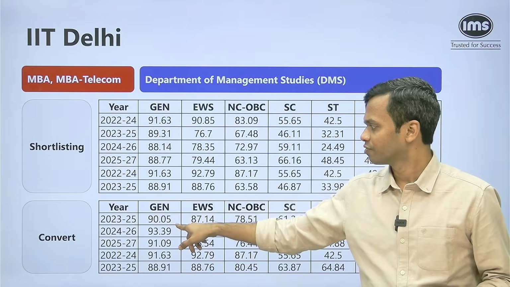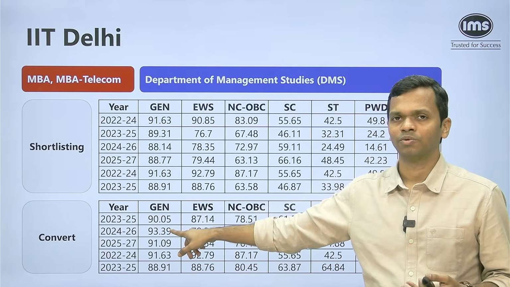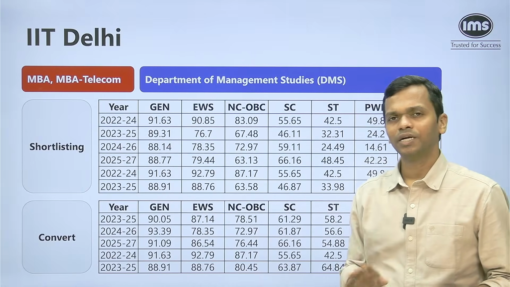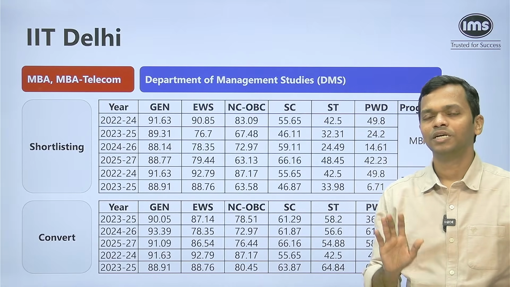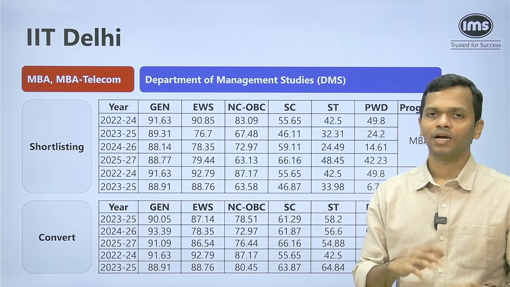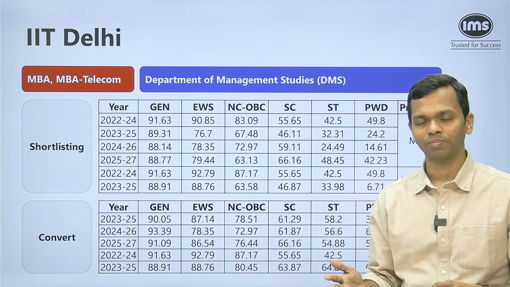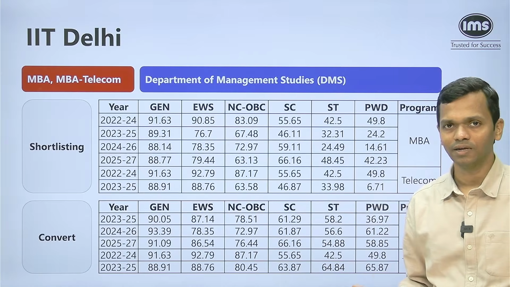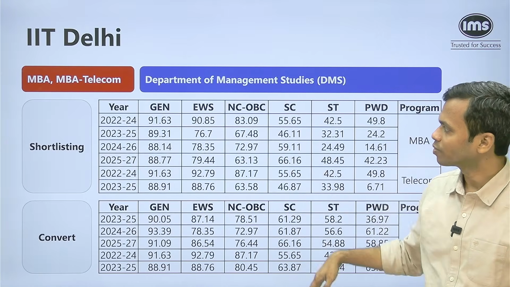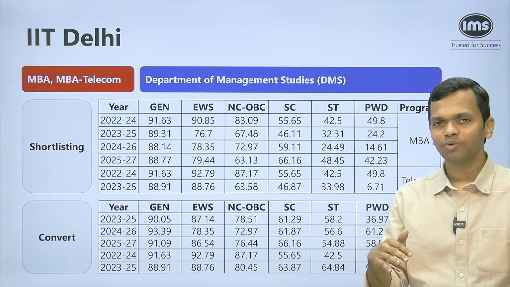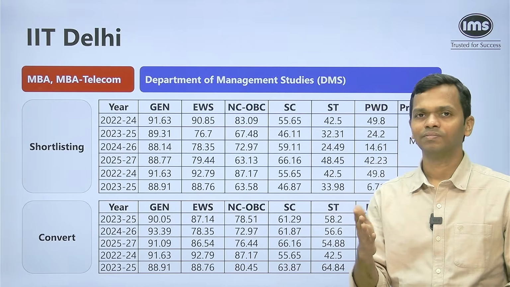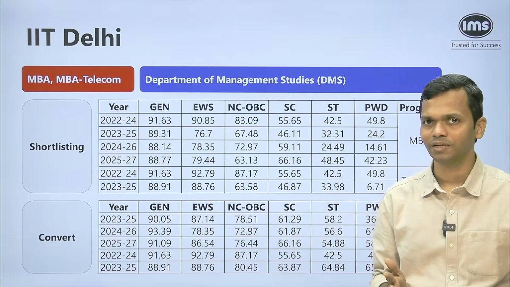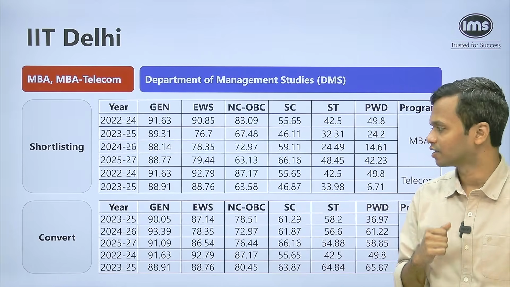So in 23-25, for example, somebody with a 90 percentile was able to convert the MBA program. So if I see here around 90 percentile, that's what it is telling me. So if I'm a general candidate and I have a 90 plus, then I should apply. If I'm less than that, it is better that you don't apply to IIT Delhi in that particular case. So have a look at these numbers, take the minimum of that, and if you're above it, then you should apply. Otherwise, it's better to not spend your money unnecessarily, because there are other options also that are available.